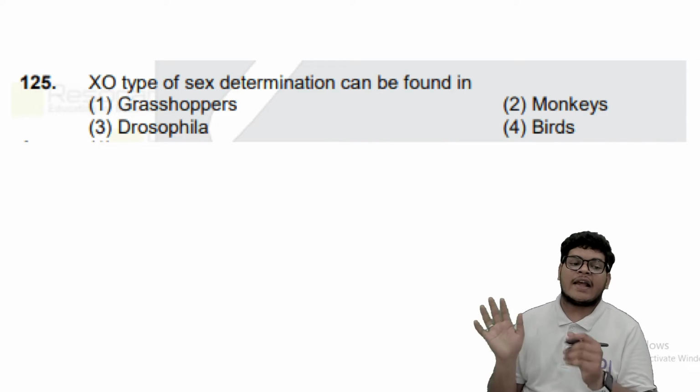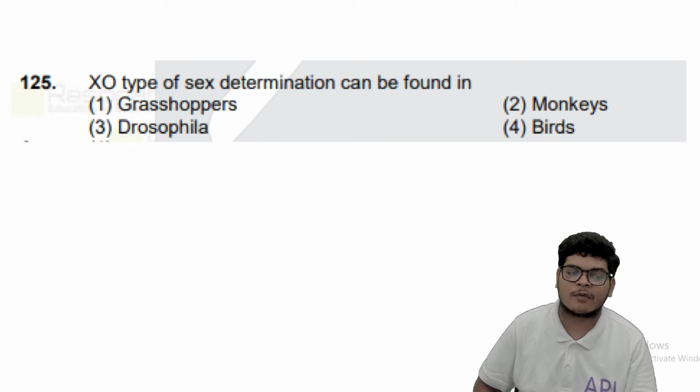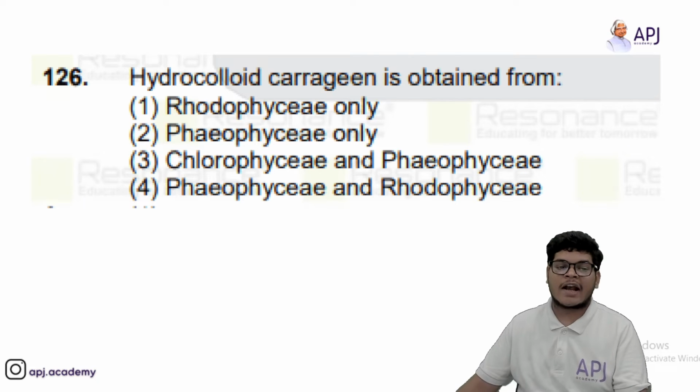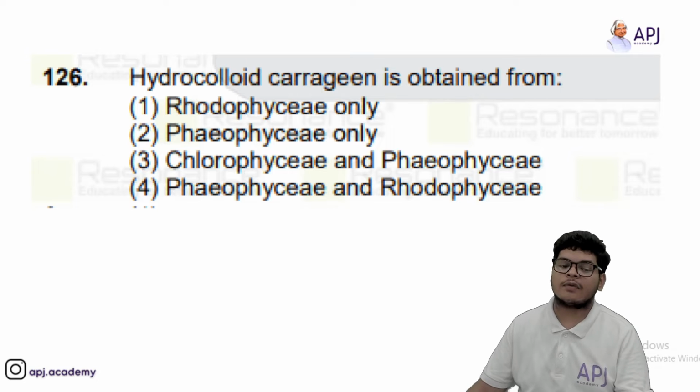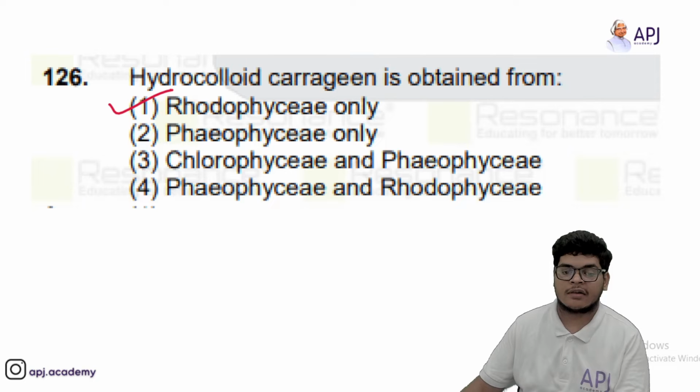XO type of sex determination is found in grasshoppers. So answer should be first. Now hydrocolloid carrageen is obtained from rhodophyceae. That is red algae. So what is rhodophyceae? Red algae.